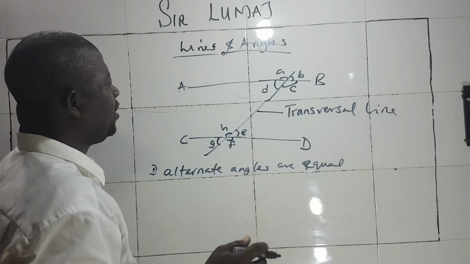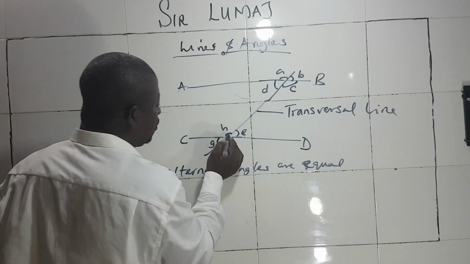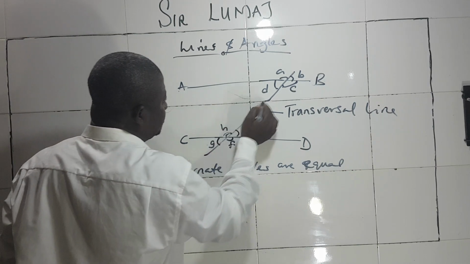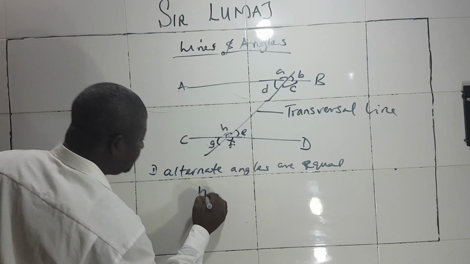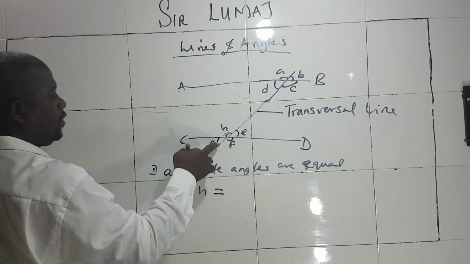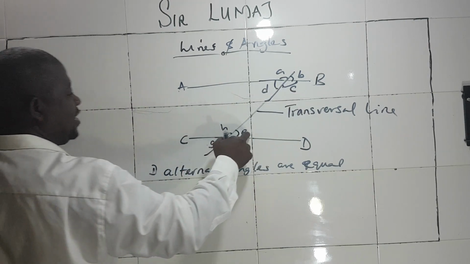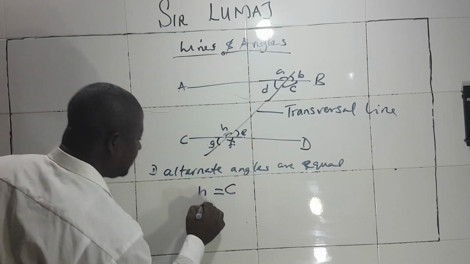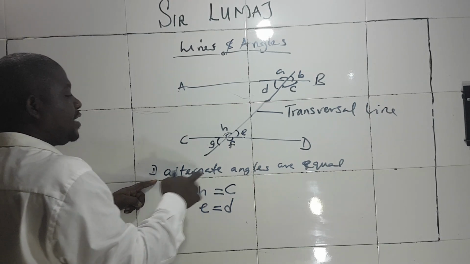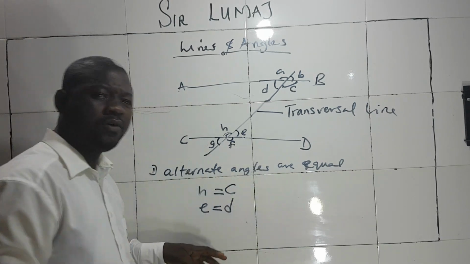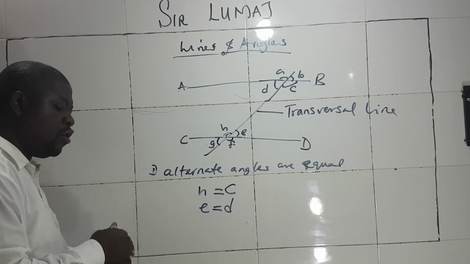Now, how do I determine alternate angles? You look at this. This H is alternate, like the way I did my hand. I will now say that H is equal to what? C. And E is equal to what? D. Reason: alternate angles are equal. The third condition that normally happens is that corresponding angles are equal.